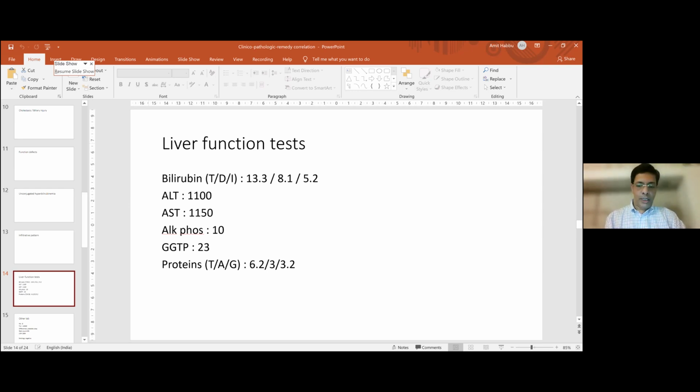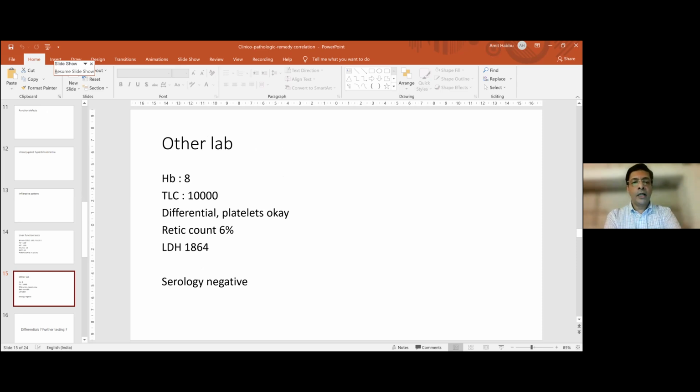So we go on to do the other labs, and we had noticed that the patient was pale. Hemoglobin is 8. The total count is fine. Differentials are okay. Platelets are okay. Retic count is 6%. LDH is another surrogate hepatic marker, and it is supposed to be very high in ischemic hepatitis. So LDH is pretty high, and serology, we did everything, and it's negative. So A, B, and E are negative.